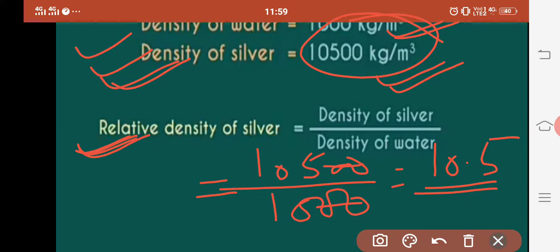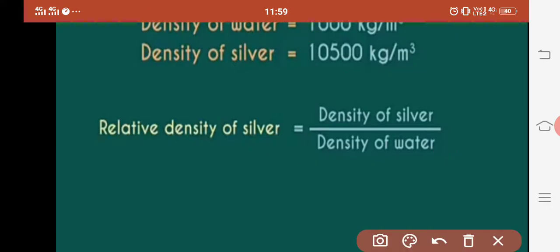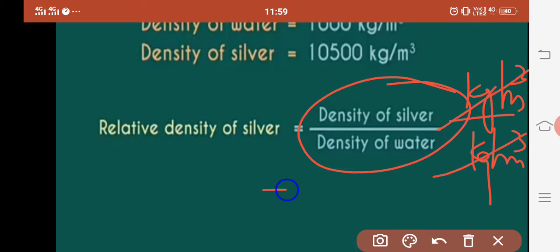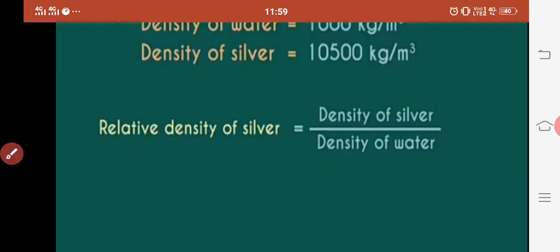Okay, one thing more. Since relative density is the ratio of the same unit, here the unit is the same for water, that is kilogram per meter cube, and for silver also kilogram per meter cube. So now since the units are the same, we cancel each other and we are left with no unit. Thus we say that relative density is unitless.